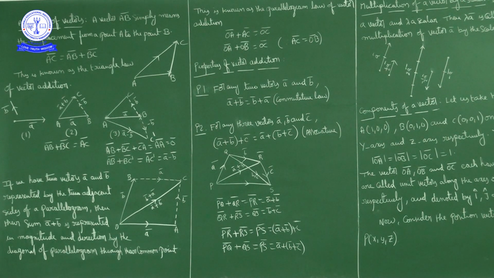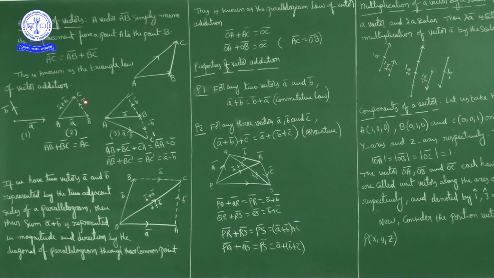We will discuss one more example. Suppose we have a vector A bar here and vector B bar here. I have drawn three figures. In the first one we have vector A bar and vector B bar. To add these vectors, whatever vectors we discuss, these are free vectors. Without changing the direction, we can move a vector from position to position. Now this is vector B bar. Move this vector somewhere here, something like this.